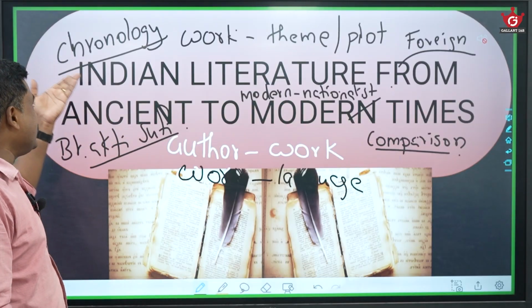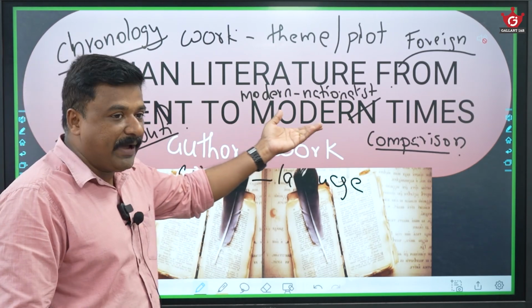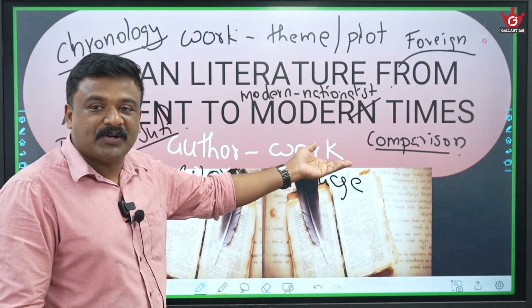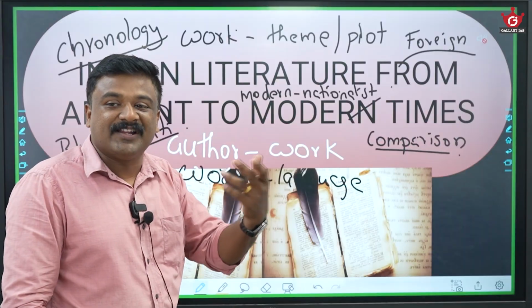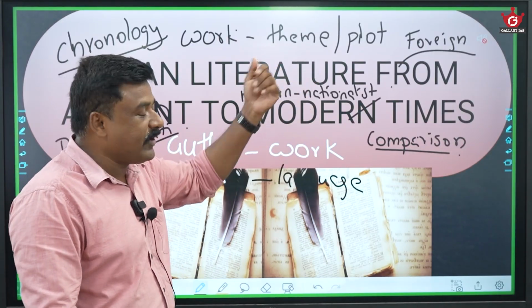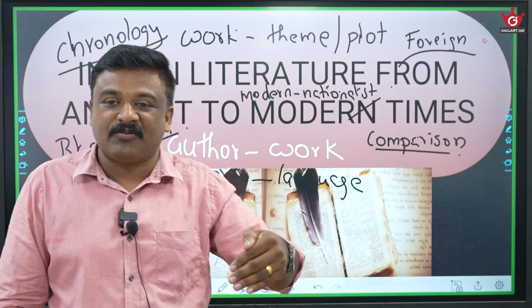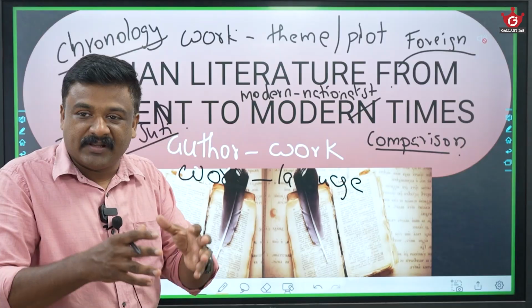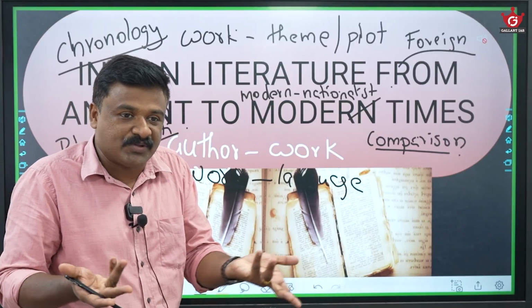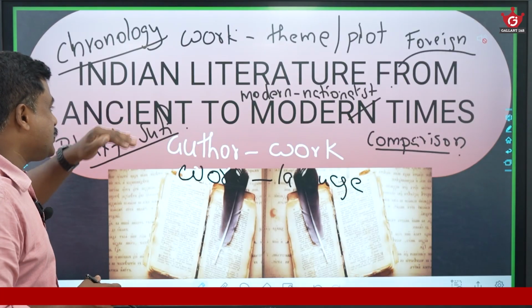Okay, similar way, the chronology of literature, or maybe Bhakti Sufi literature, or comparison of philosophies, comparison of Buddhist and Jain literature, or modern nationalist literature, Neel Darpan. Similar way, foreigners' literary contributions, foreign Chinese travelers, foreign European travelers, their contributions, or maybe their works in ancient, medieval, modern times could be asked. So this is our focus in language and literature part.